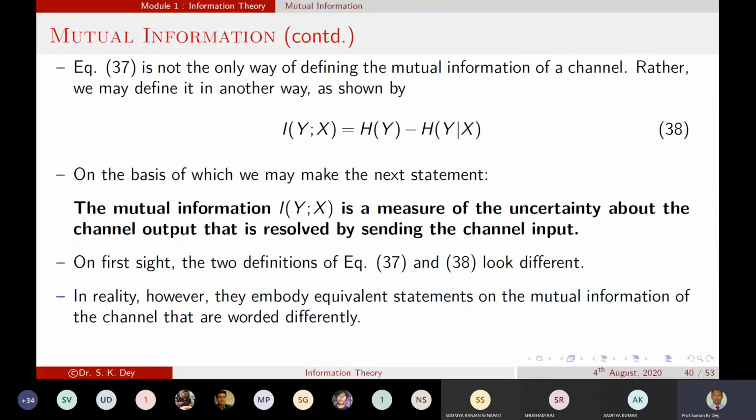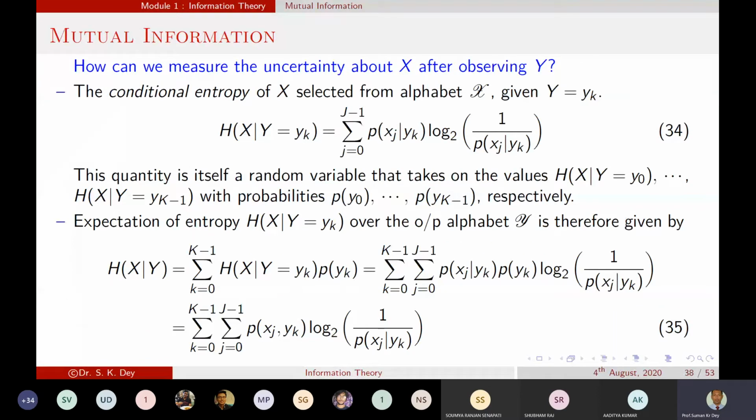So note down these two equations. Equation 35 you require, and in 35, H of X given Y is equal to this final term. You just note down this thing.